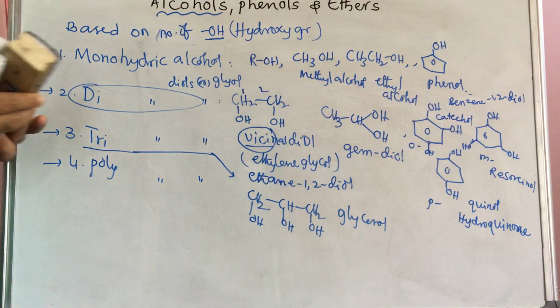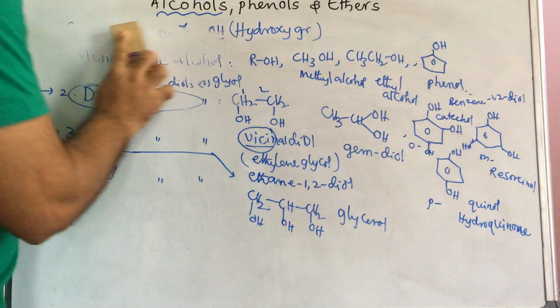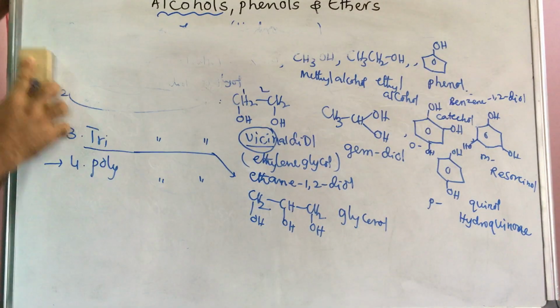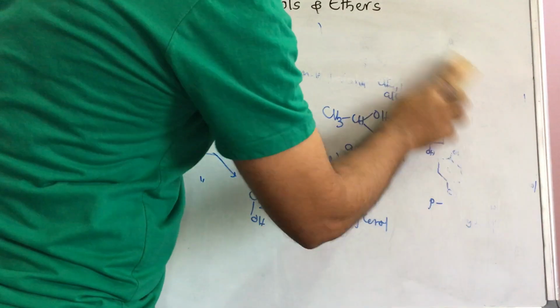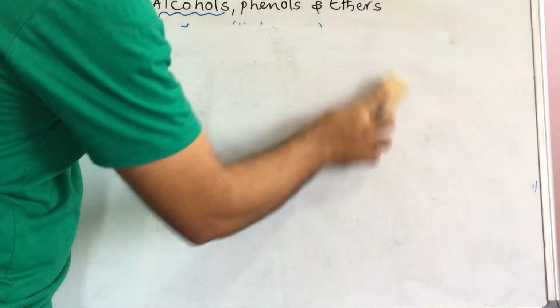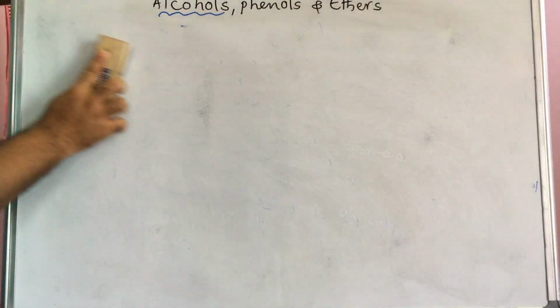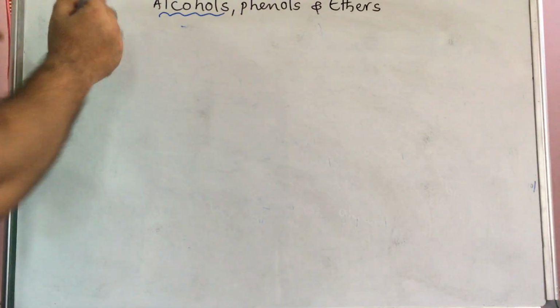So these are the classifications. Now, in this classification, mainly we will discuss the monohydric alcohol. Dihydric and trihydric alcohols are rare in our discussion; they are at a higher level. Now we will discuss the monohydric alcohol, in which again classification will be there.